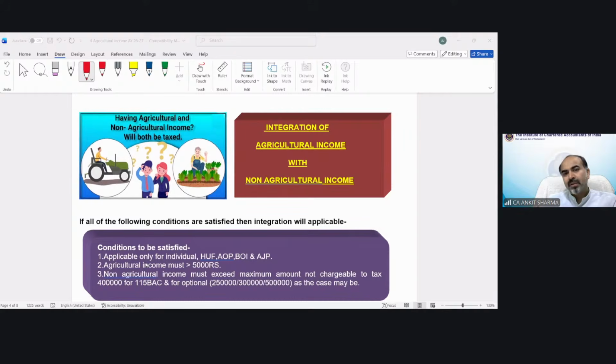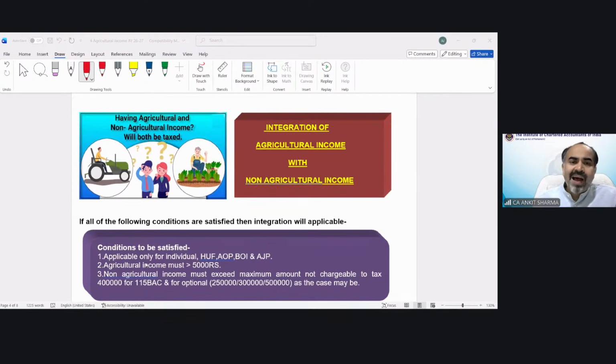100% exempt. But if you are a farmer who has agricultural as well as non-agricultural income, from house property rent, commercial rent, you are running some other business also, you have interest income from bank, dividend, etc. So there are multiple farmers who earn agricultural as well as non-agricultural income.